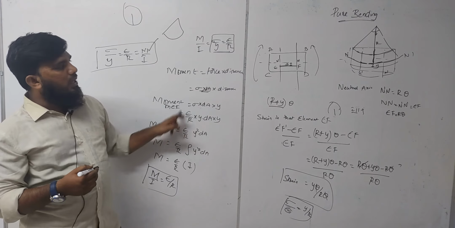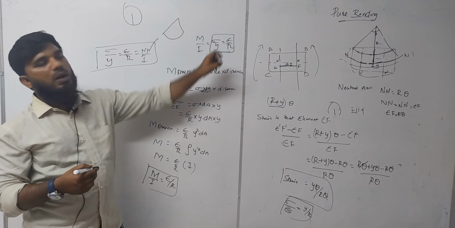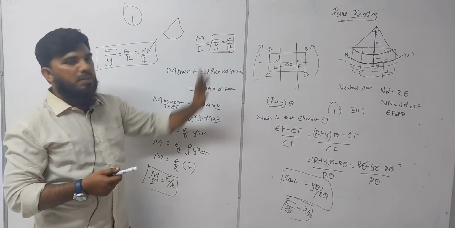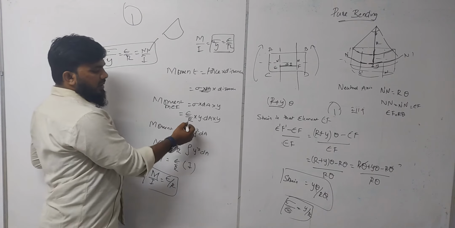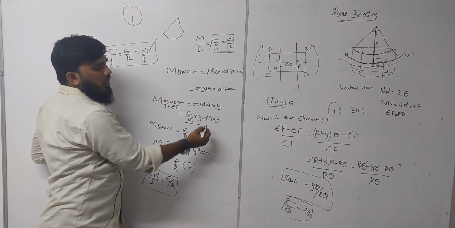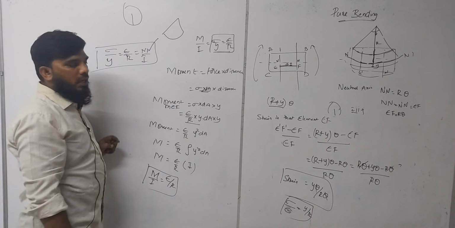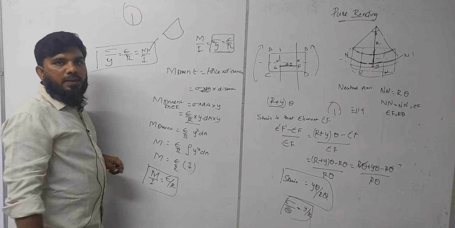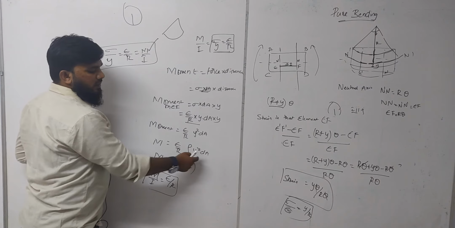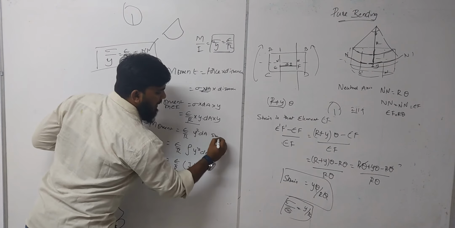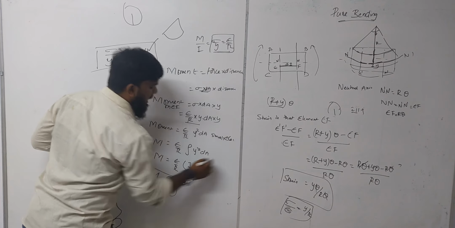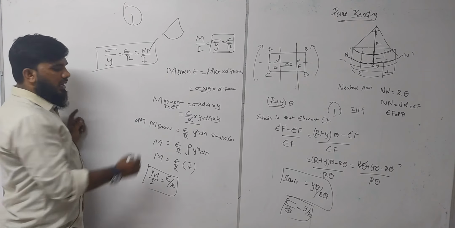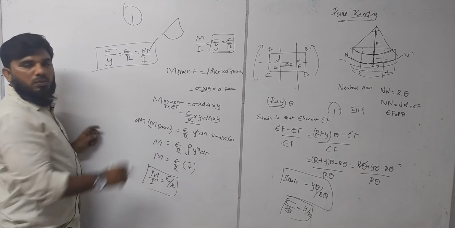Why this E by R into y? From this you can get the value of sigma. Sigma is equal to Ey by R. So Ey by R is obtained from this value into dA into y. So y is being repeated twice. E by R into y square dA. We know that this is for a small element, correct? So here we can write dM also. So this is for a small element, so dM is equal to this.